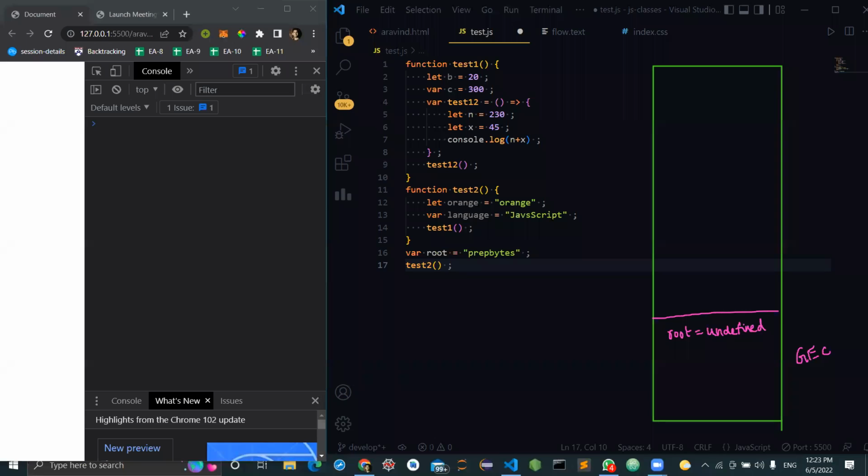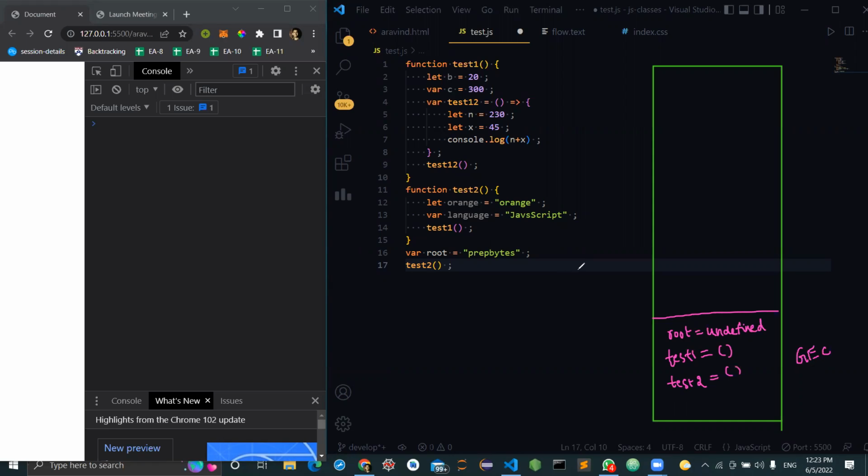Directly going to line 16. Of course, it is going to work line by line only, but let it be. And what other things will happen? What else gets hoisted then? Test 1, test 2. Will test 1 be hoisted partially or completely? Fully. Fully hoisted. And then test 2 will also be hoisted fully.